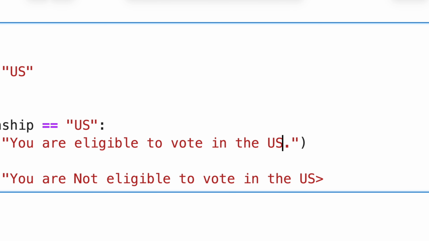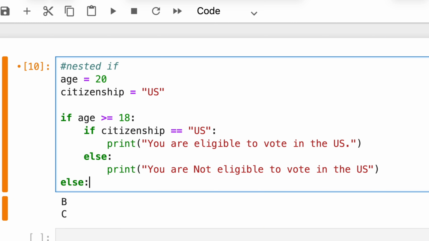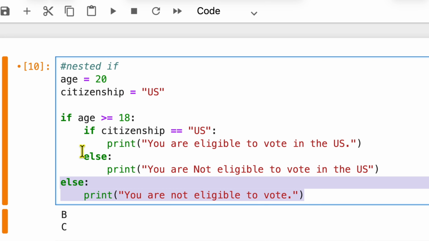In the US, here it is testing whether your age is allowed to be eligible to vote, and also you must be a citizen of the US. Here is just another else statement that says you are not eligible to vote. So the else statement here indicates that because your age is not greater than 18, you are not eligible to vote based on your age.